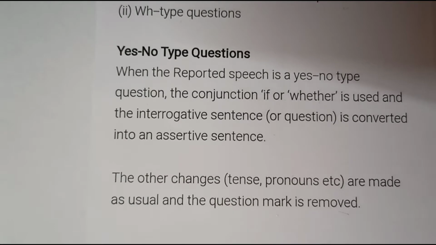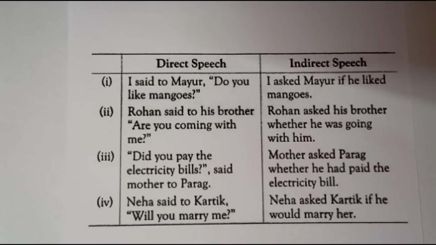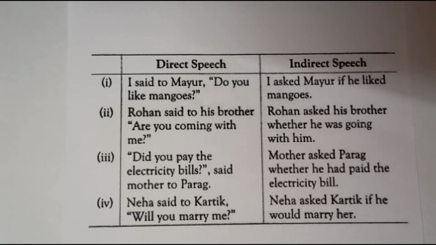In those interrogative sentences, you will remove inverted commas and you will add if or whether in place of that. Let's understand this in detail with help of few examples. Beta, we are discussing yes no type questions where the answer to the questions asked will be in yes or no. So only in that case you will remove the inverted commas and add if or whether.